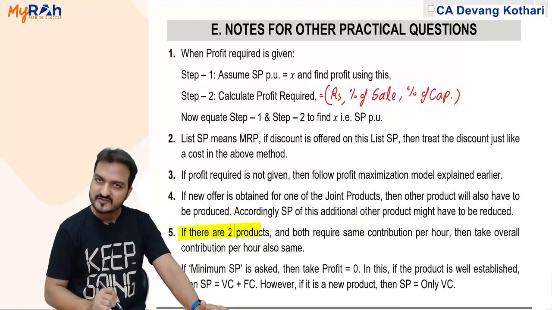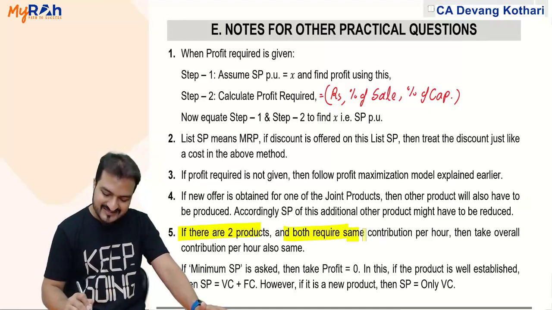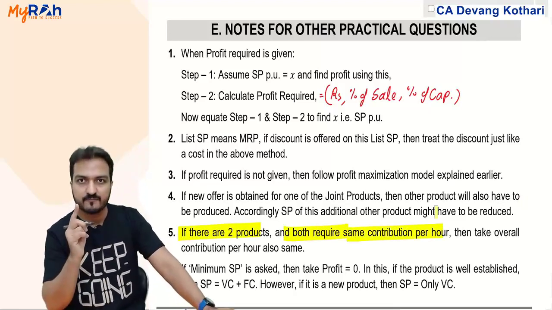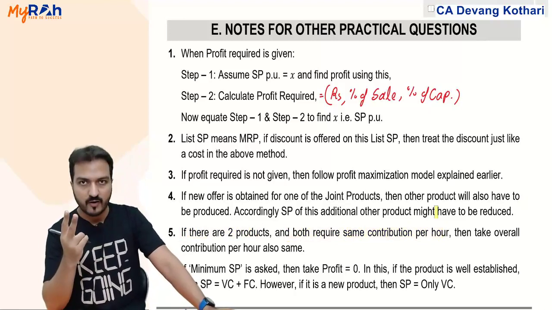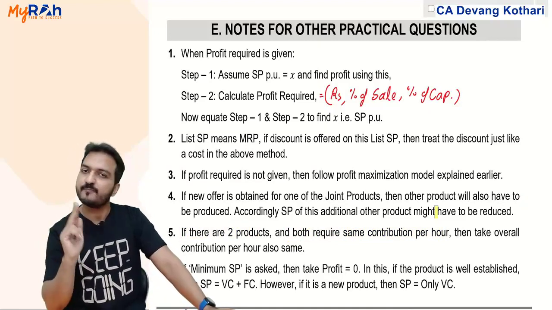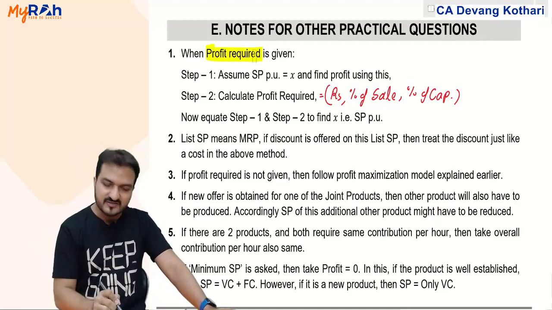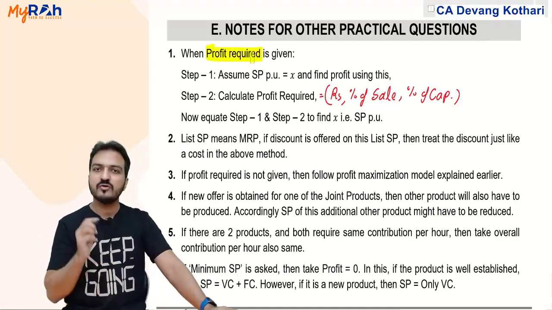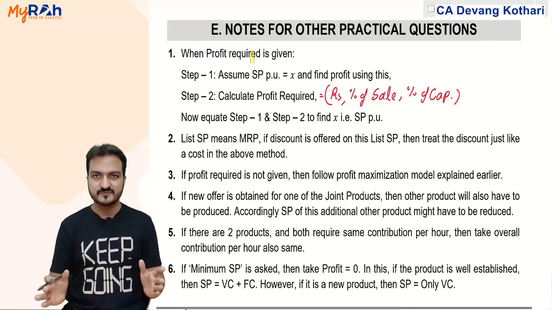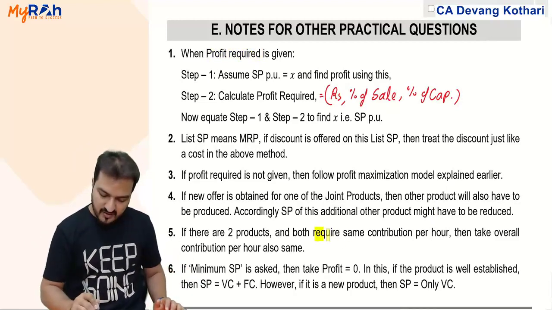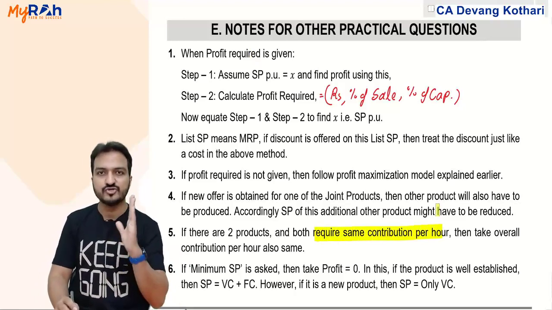If there are two products and both require the same contribution per hour, we had one question where my company has two products and target profit is given, but they need to give me some method of distributing that profit between both products. Well, they told us that both products require the same contribution per hour.